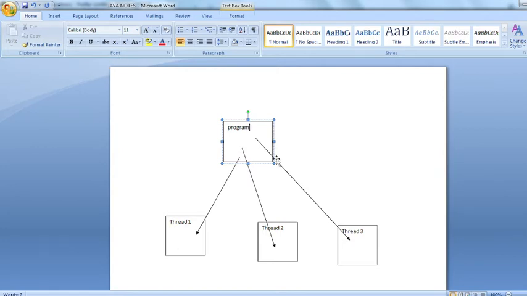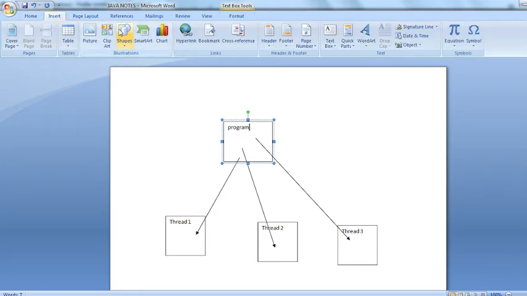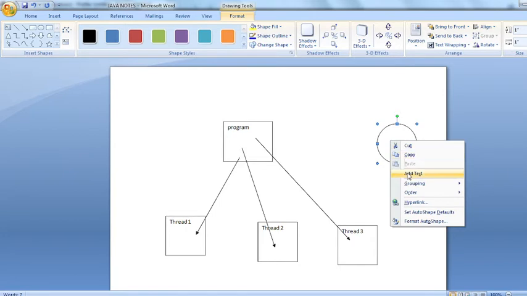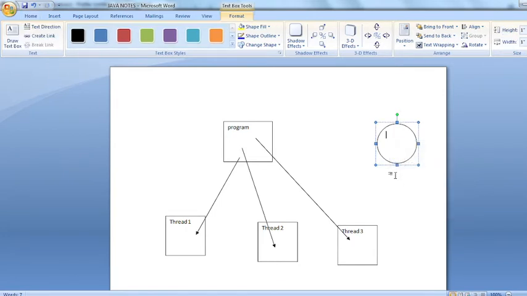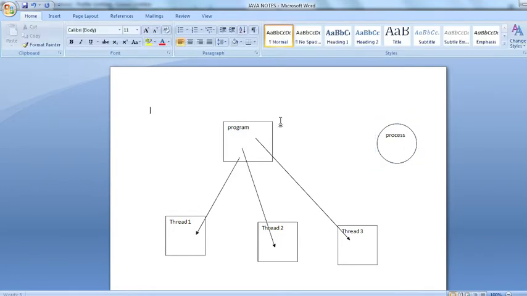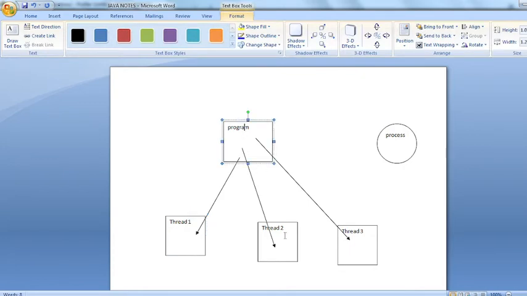And another important point. Let's consider it as the process. So look, thread 1, thread 2 and thread 3 are part of the same program. That means this is inside the program, this is also inside, this is also inside the program.